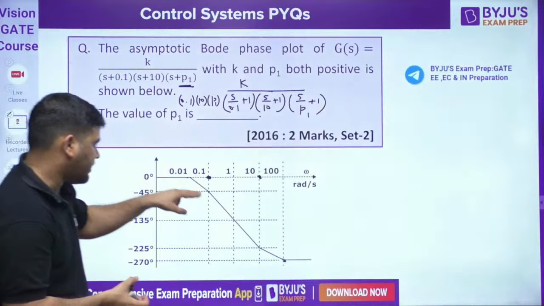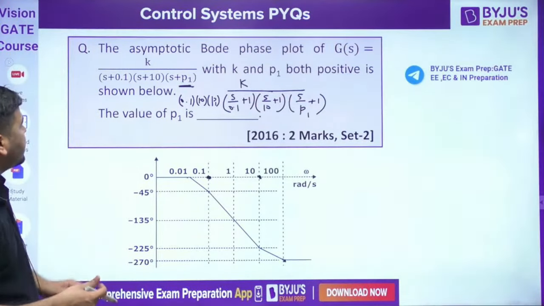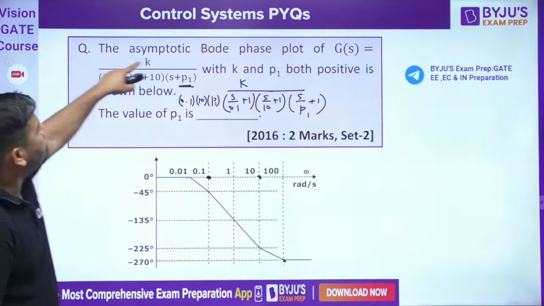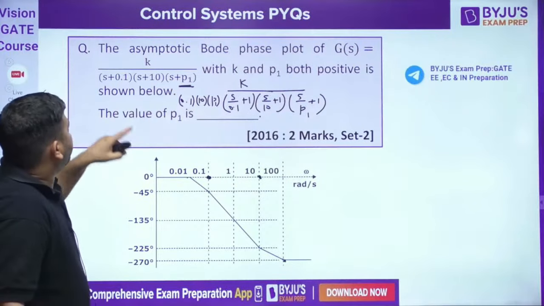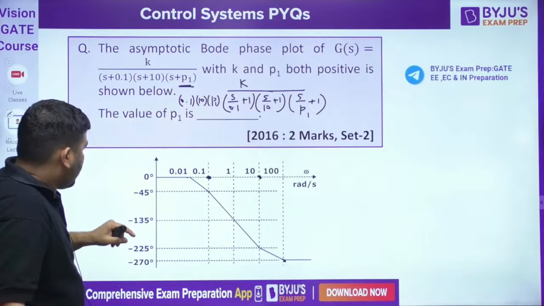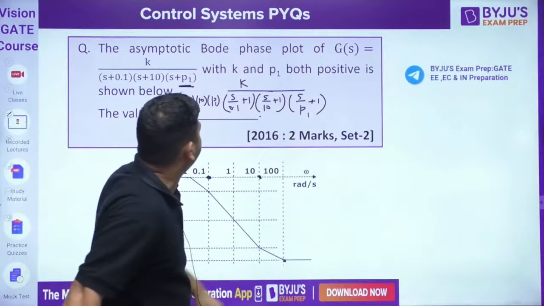No, it is the phase. Is it phase or? Yeah, it is phase. The asymptotic Bode plot of G(s) with K and P1 both positive shown below. It is actually the phase plot.